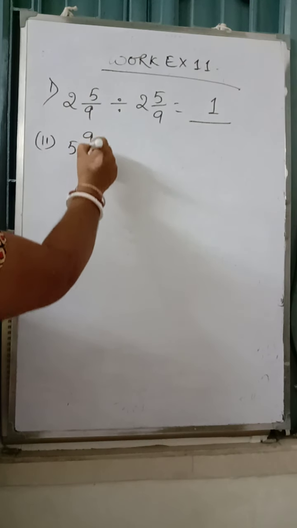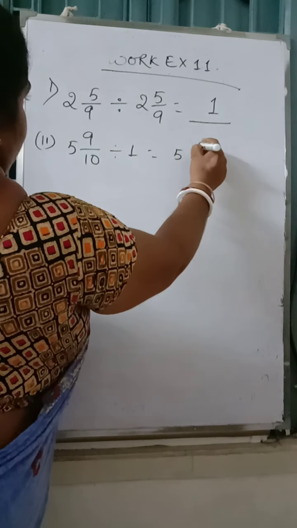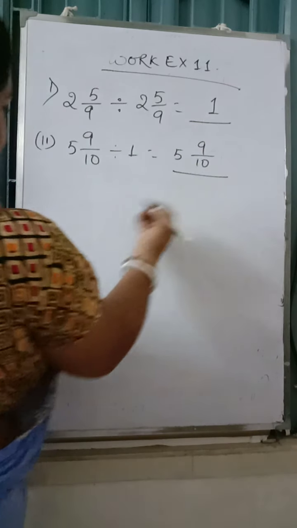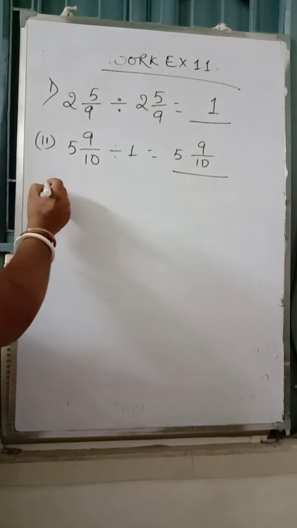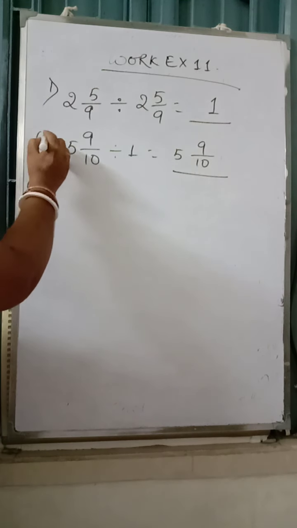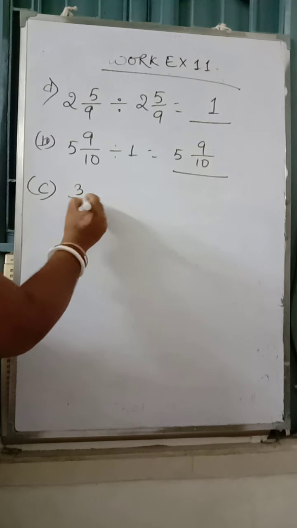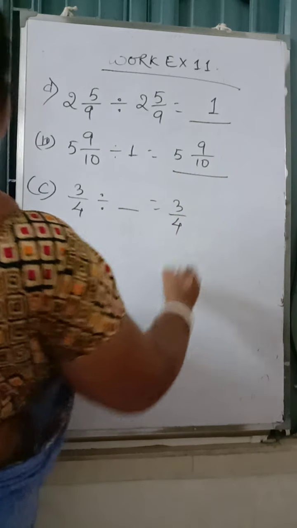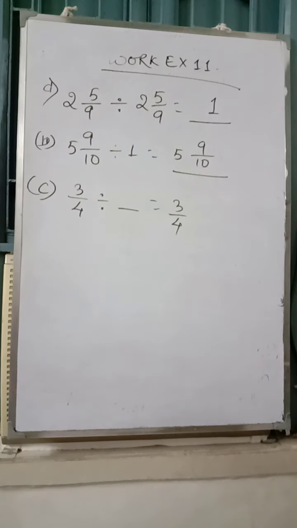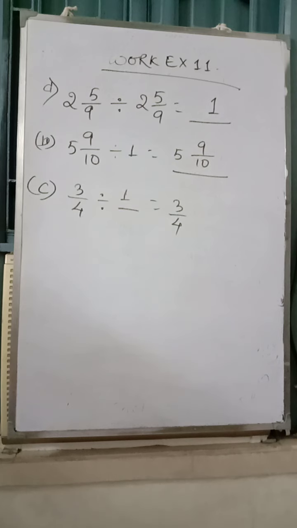Look at number 2. 5 whole 9 by 10 divided by 1 gives the same number, 5 whole 9 by 10. Any number, if it is divided by 1, gives you the same number. Number C. This is B. This is A. 3 by 4 divided by dash is equal to 3 by 4. When the answer remains as it is, it is divided by 1. So we'll write 1 in the blank.